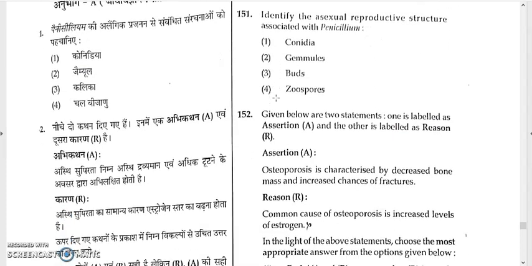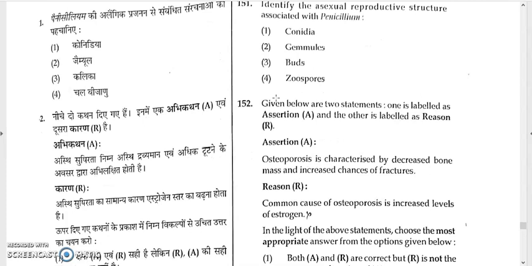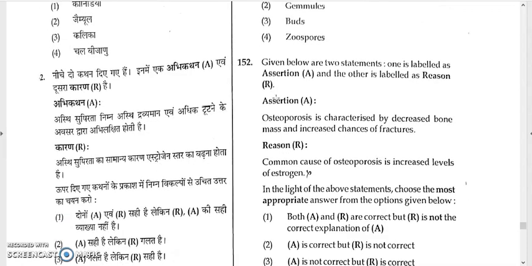Now the second question. Given below are two statements. One is labelled as assertion A and the other is labelled as reason R. Osteoporosis is characterized by decreased bone mass and increased chances of fractures. Right? In osteoporosis, bone mass and bone density both get decreased, and a common cause is a decreased level of estrogen.